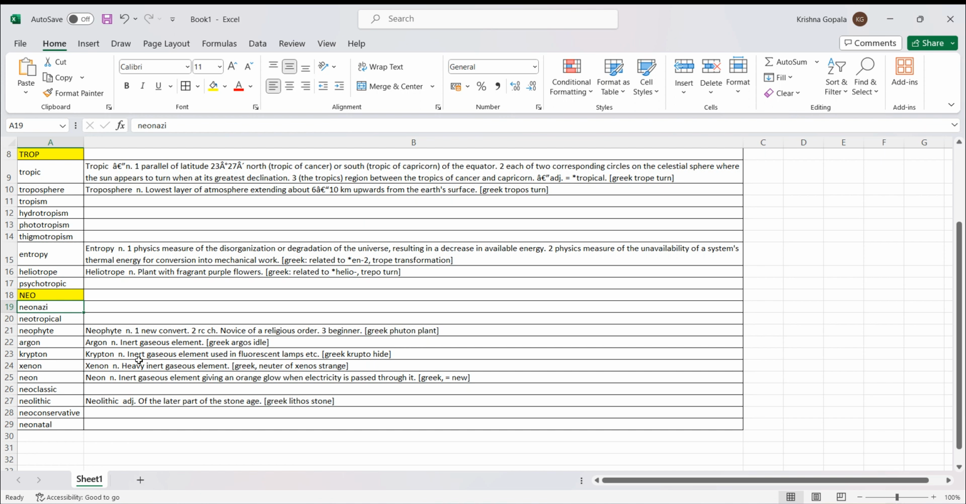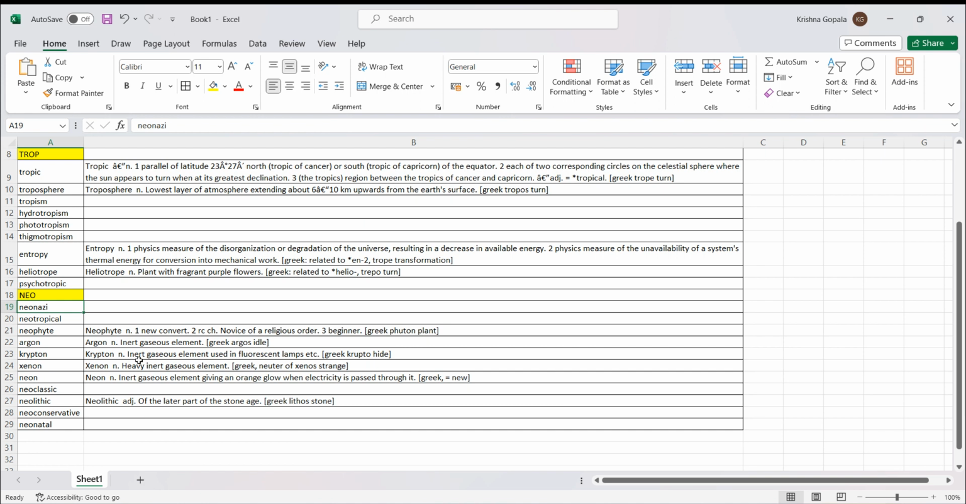This neon, by the way, is a colorless gas and glows red when electricity is passed through it. That's why it is used in illuminated signs and advertisements. This neon, because it glows red when electricity is passed. You would have heard of neon signs with this neon gas.